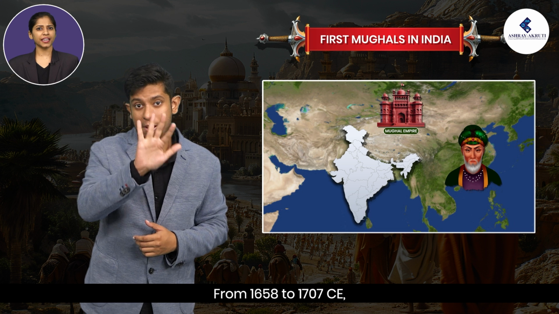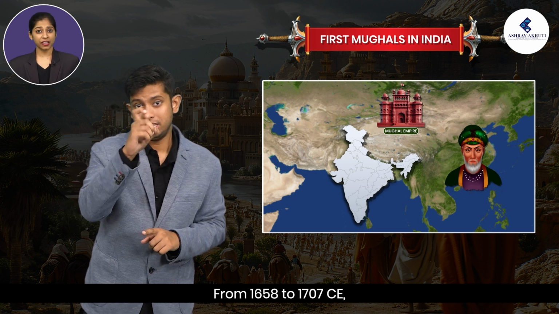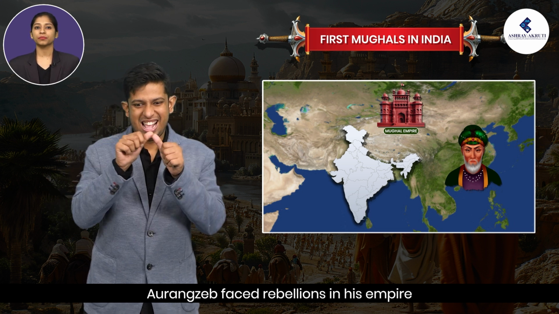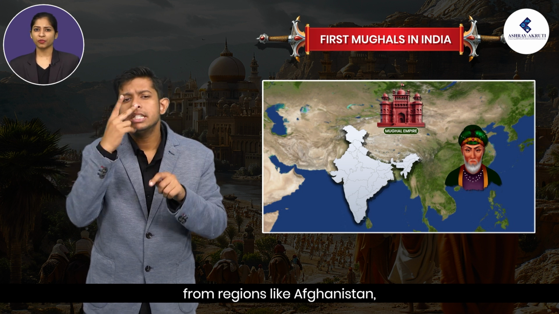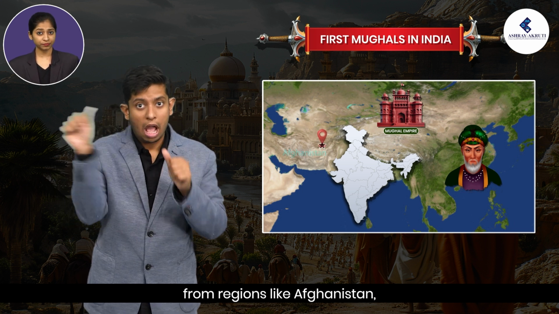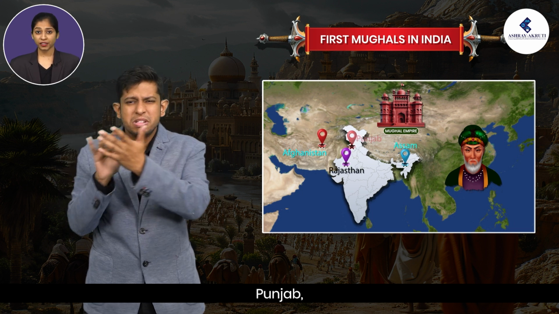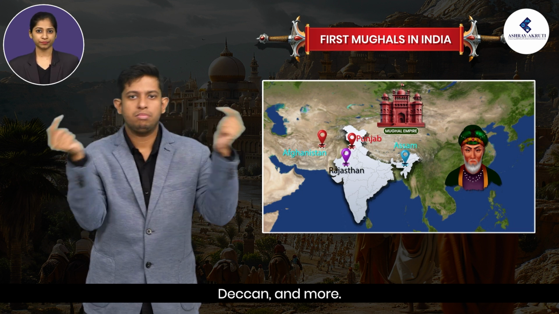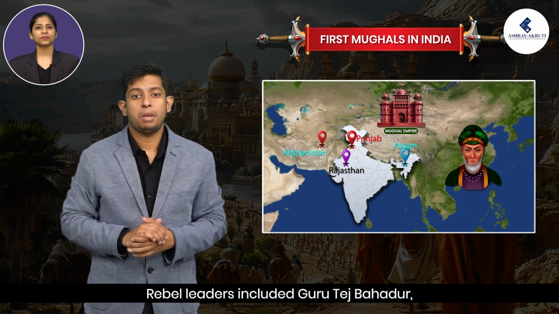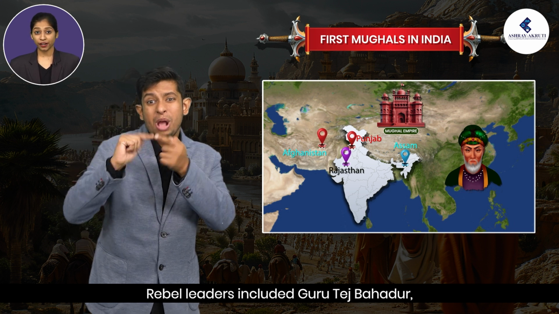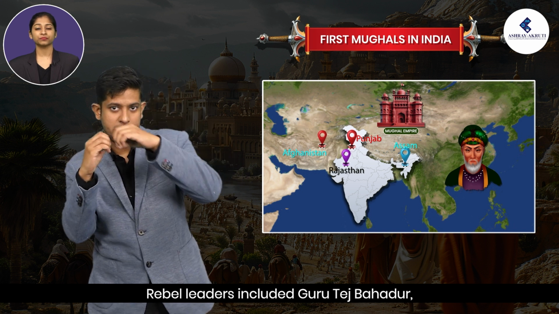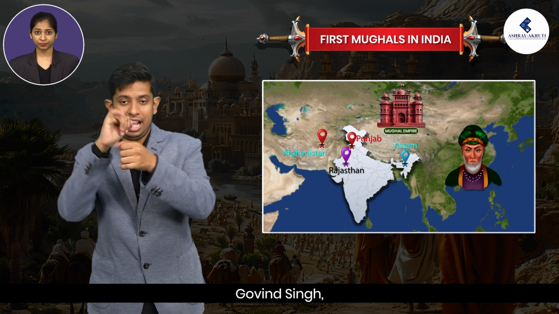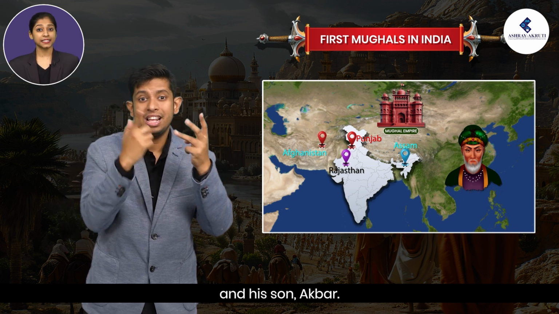From 1658 to 1707 CE, Aurangzeb faced rebellions in his empire from regions like Afghanistan, Assam, Rajasthan, Punjab, Deccan, and more. Rebel leaders included Guru Tegh Bahadur, Gobind Singh, Shivaji, and his son Akbar.